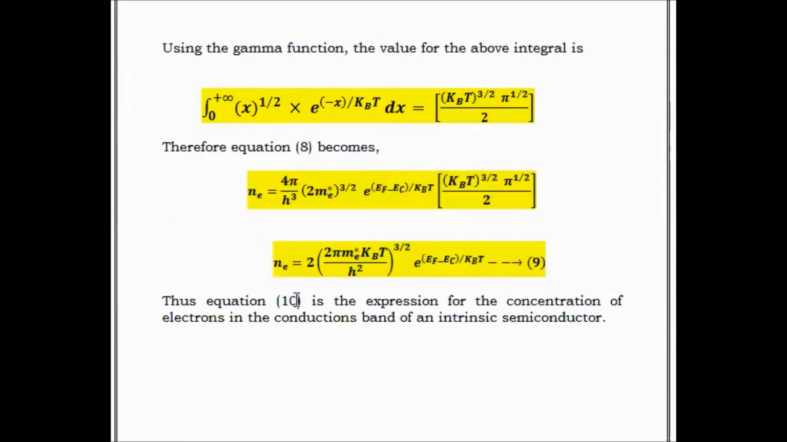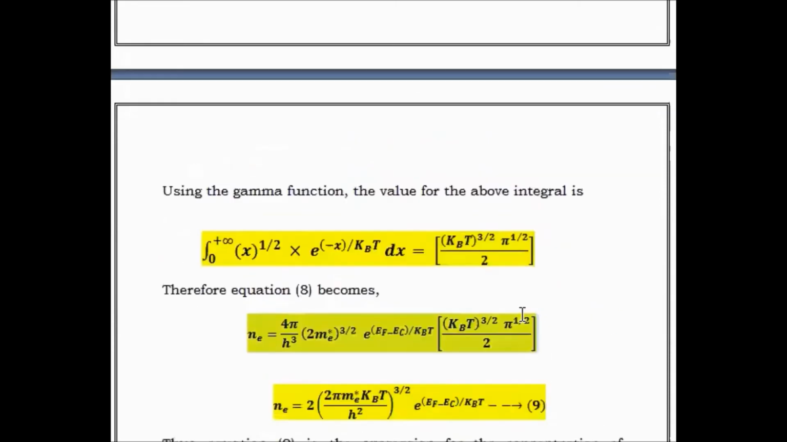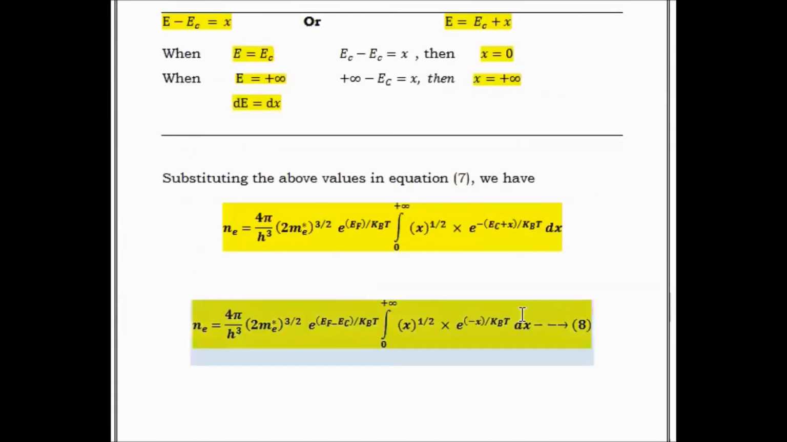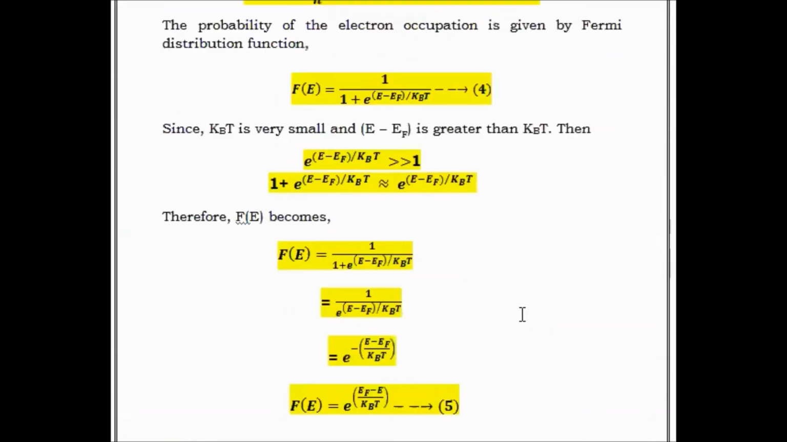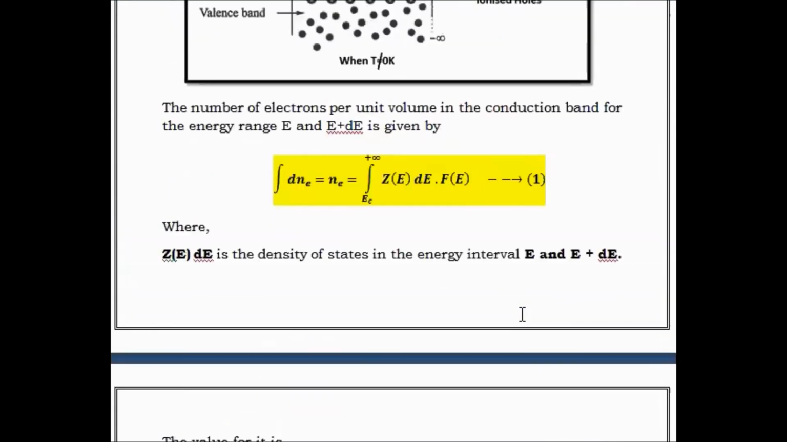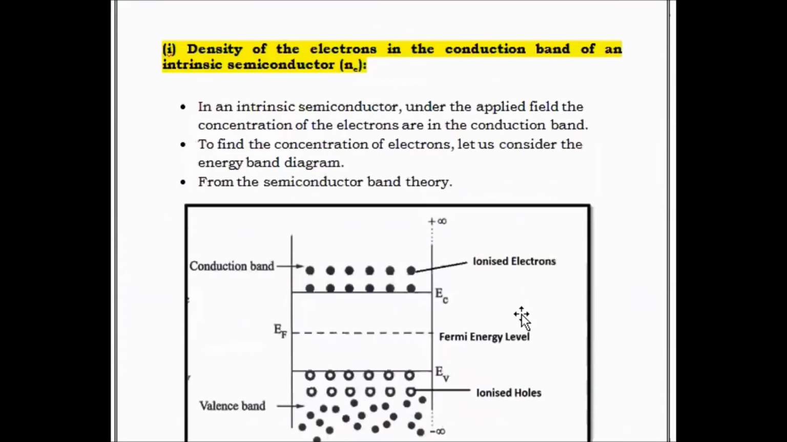So that's all. Thus the condition 9 shows the value for density of electrons, or the carrier concentration, in the conduction band of an intrinsic semiconductor. So that's all, students. Kindly go through the terms, and if you have any doubt, you can raise your doubt.